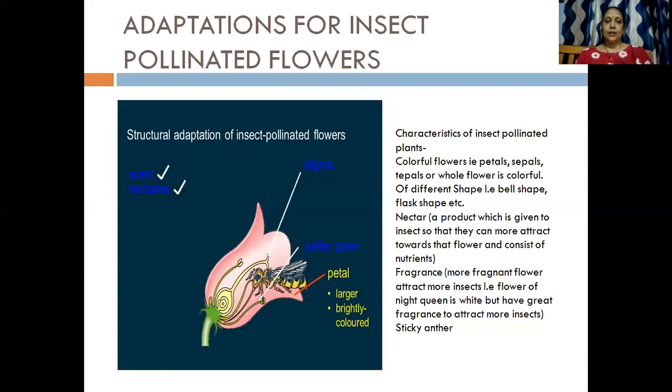And the pollen grain needs to be spiny and sticky so that it gets stuck to the back or to the body of the bee. These are the different kinds of planning that an insect pollinated flower needs to do. Clear? So we go to the next slide.